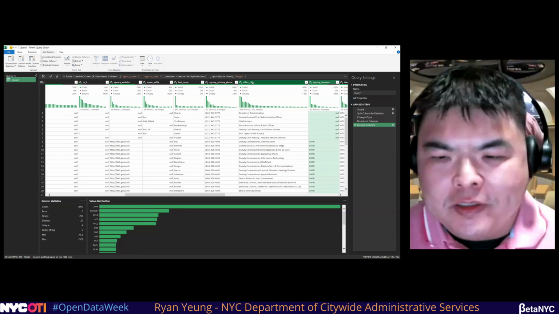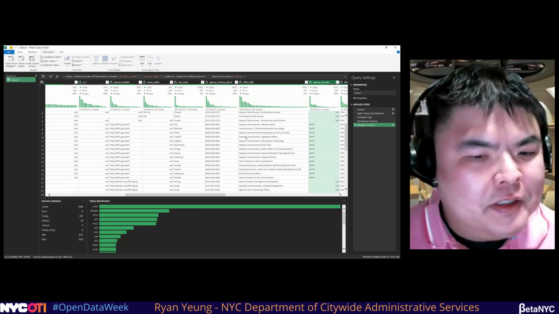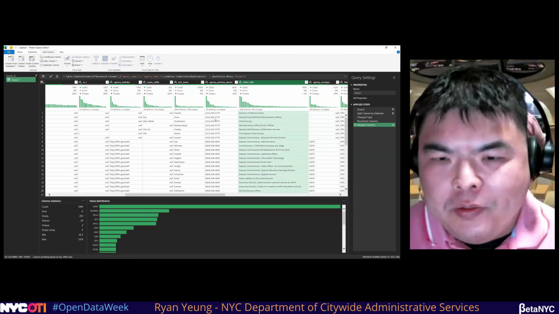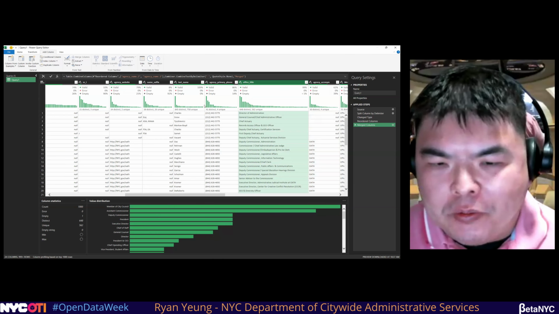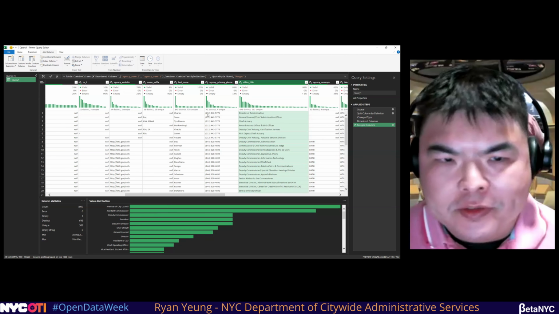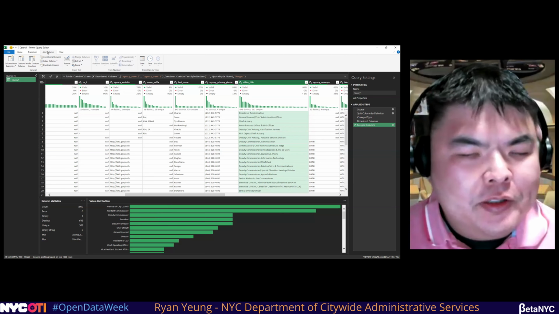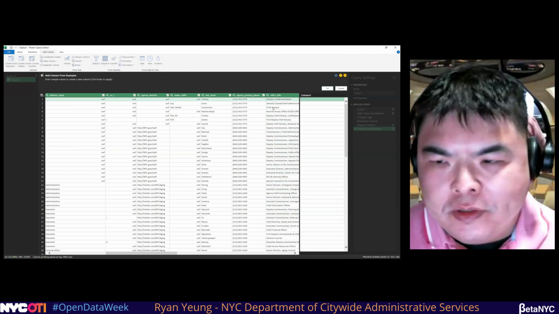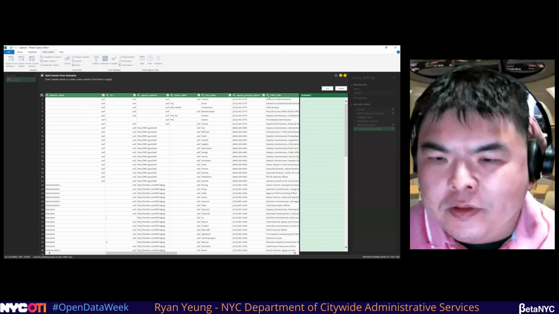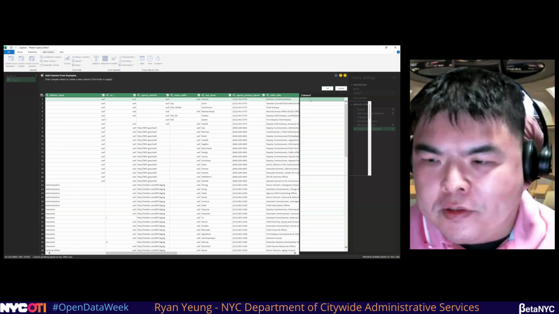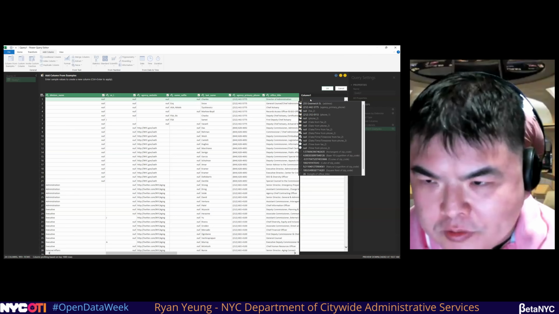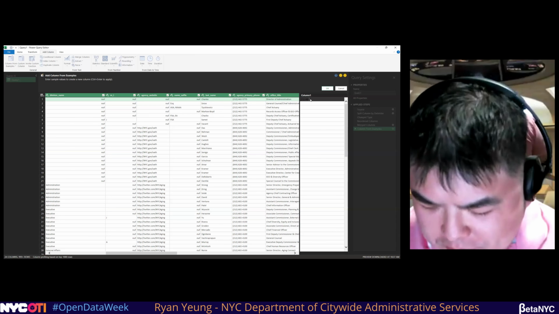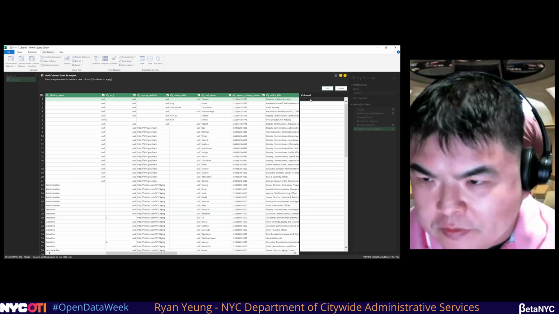So this is the city record again, I think. So let's say from the agency phone number here, we want to get rid of these parentheses. Let's see if we can figure out how to do that. One thing you could do is add column and go column from examples. Let's try this. So we'll do 212. We want to make this 212 dash 442 dash 5775, something like that.